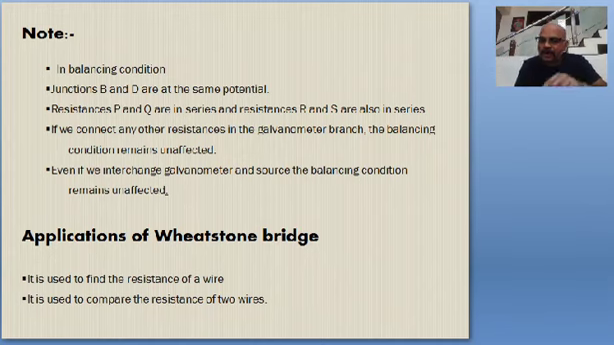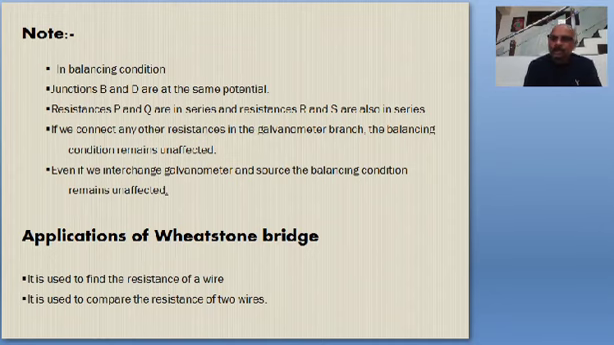One more important point, suppose in the place of galvanometer if you connect a battery and a key, and in the place of battery and a key if you connect the galvanometer, that means if you interchange the positions of the galvanometer and the battery, then the balancing condition does not alter again. So these are the 4 important points, you note down them. And applications, Wheatstone's bridge is used to find the resistance of a wire. It is also used to compare the resistance of 2 wires. These are the applications of the Wheatstone's bridge.